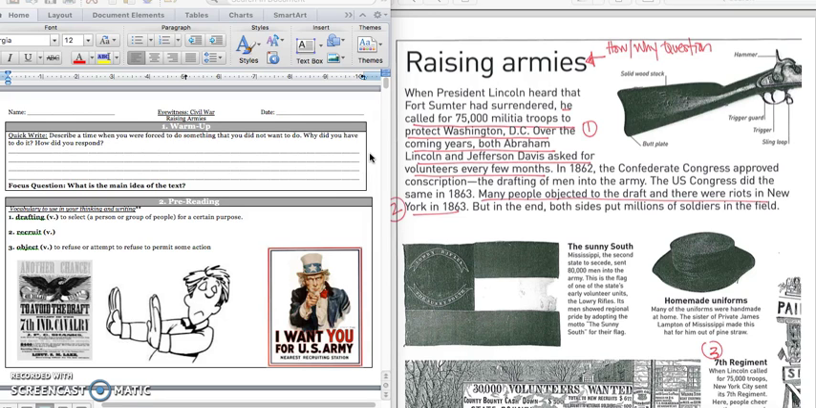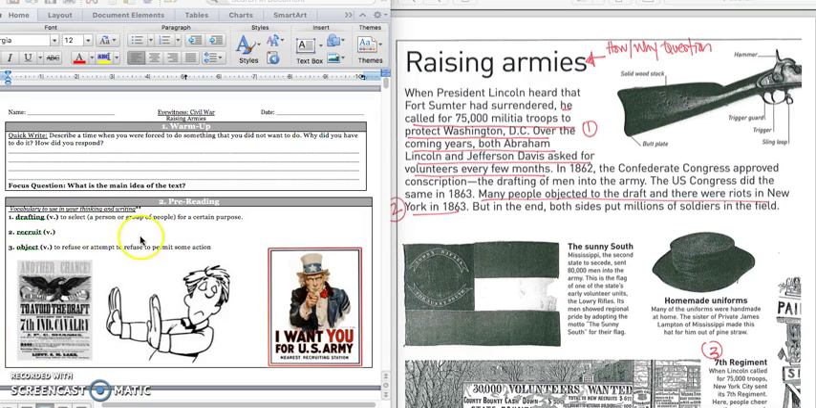Our focus question today is, what is the main idea of the text? And we have 3 vocabulary words for you. The first one is drafting, and that's when you select a person for a specific purpose. And so this poster is an example of the draft when people were forced to join the army. People were forced to join the army. That was called a draft.